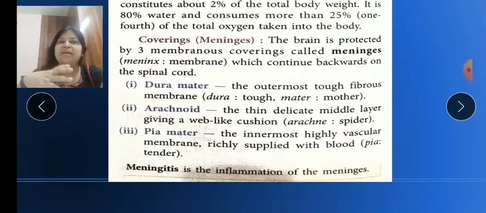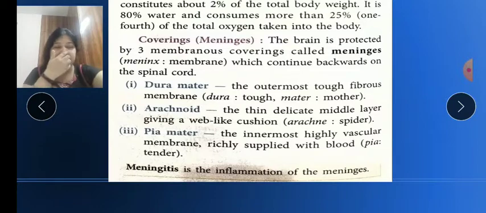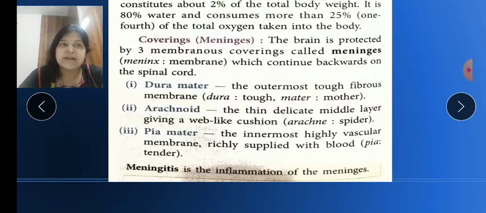So basically pia mater nourishes our brain. Okay, second one is arachnoid. It is a very delicate middle layer, as you can see here, and it contains the blood vessels. I told you it contains the blood vessels, and it contains the CSF also, cerebrospinal fluid.